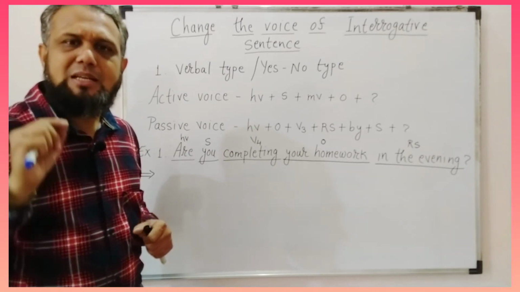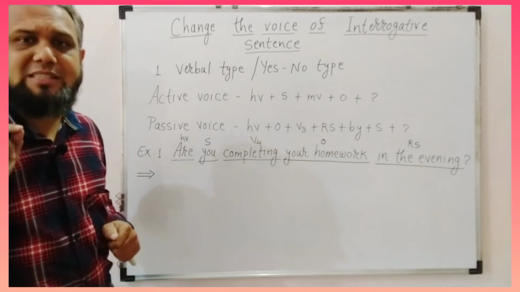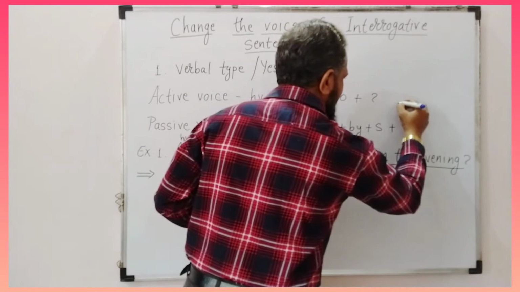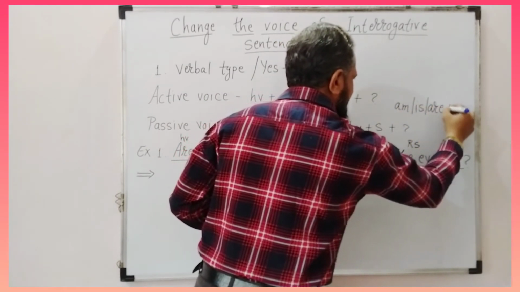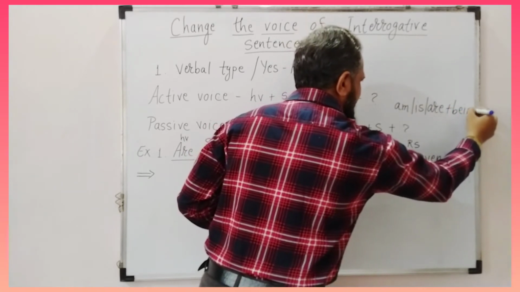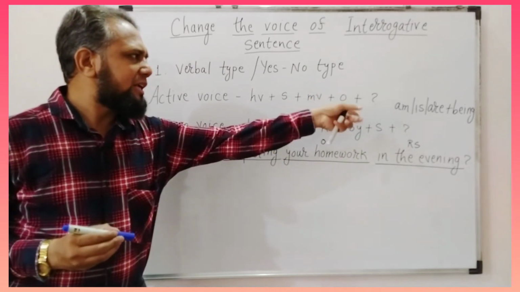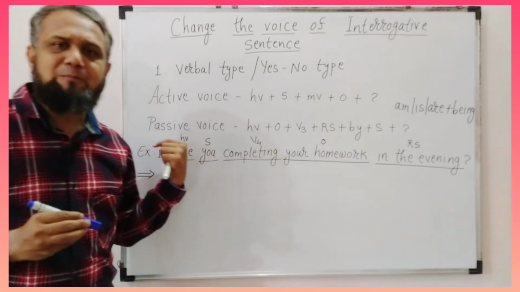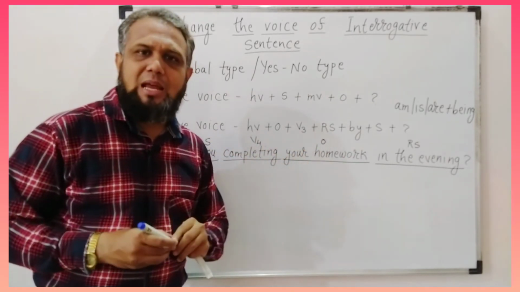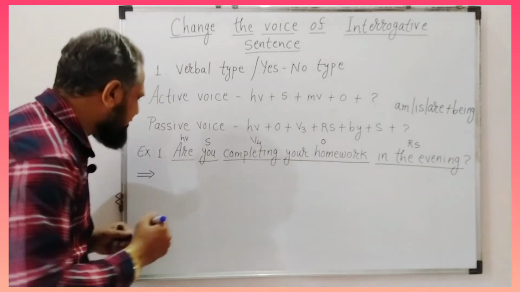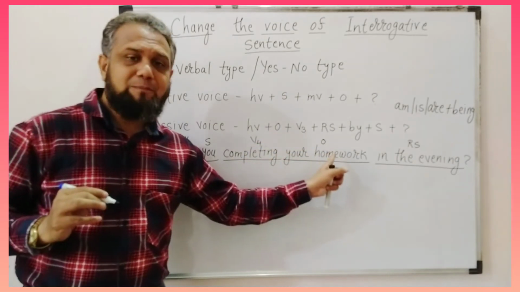And the helping verbs of present continuous tense are am or is or are plus being. Therefore, we have to use am or is or are plus being in our answer. Our object is your homework and homework is singular. Therefore, we will use is according to the object.